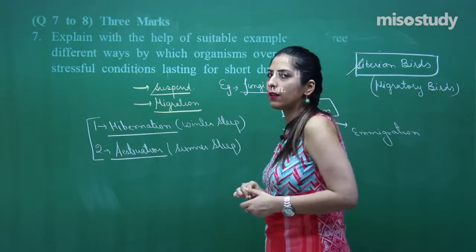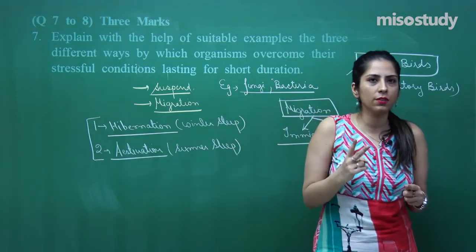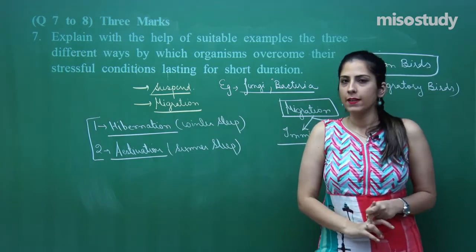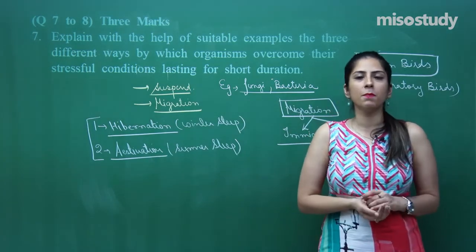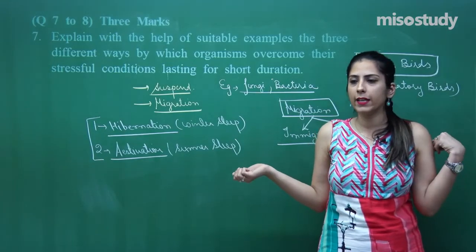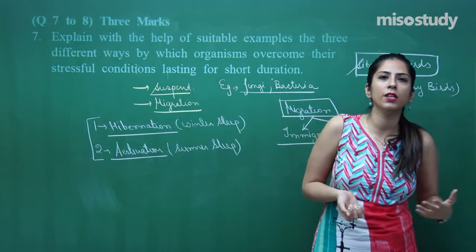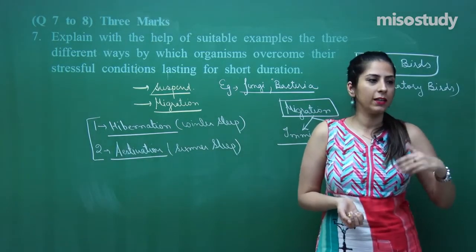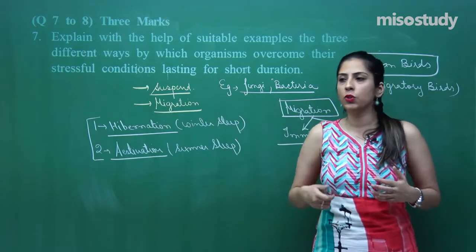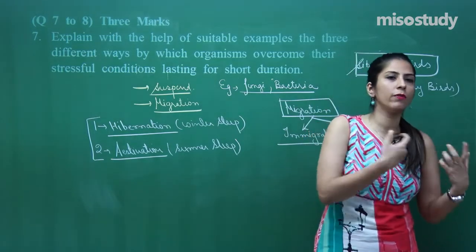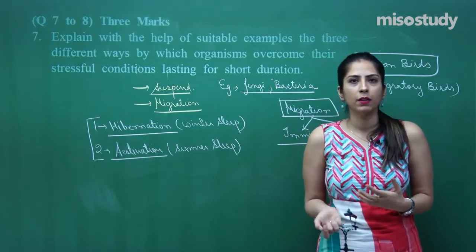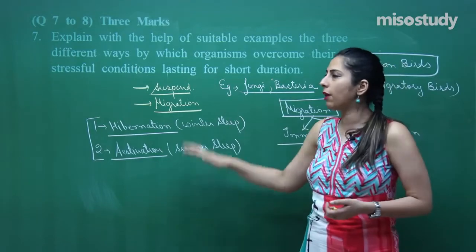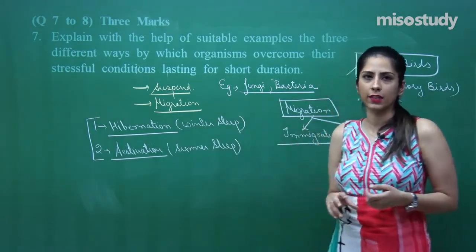So, what do you have to explain in this? Basically 2 procedures you have to explain. One is called suspend and second is called migration. In suspend you can take an example; there are different ones I have explained. Some can undergo the diapause condition, like we have discussed. Some undergo migration, moving from one place to another. Some show a different kind of adaptation, they go for a winter sleep or a summer sleep, right? We have discussed each of these in detail in the session. Hope you remember that, and you have to write everything in detail.